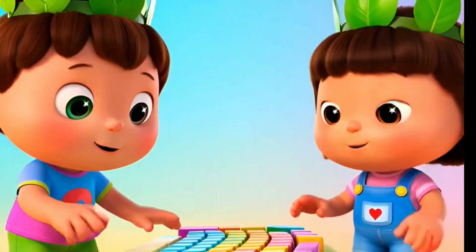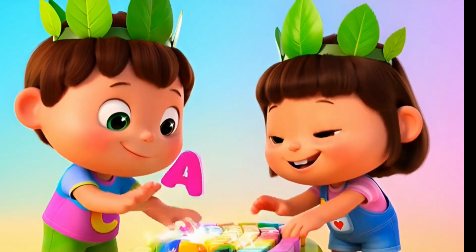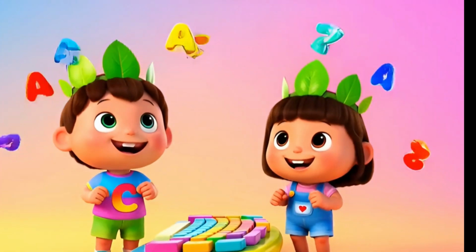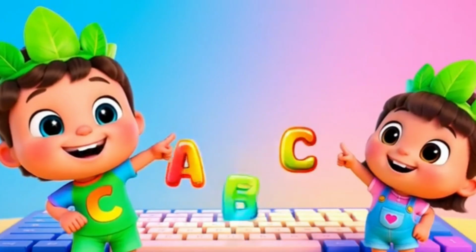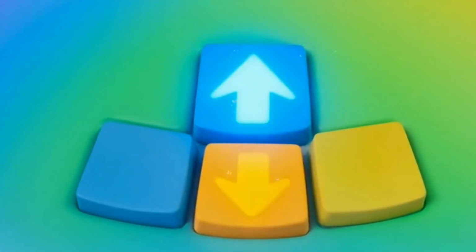Tap, tap, tap the keyboard keys. Tap, tap, tap with me. Learning ABC.